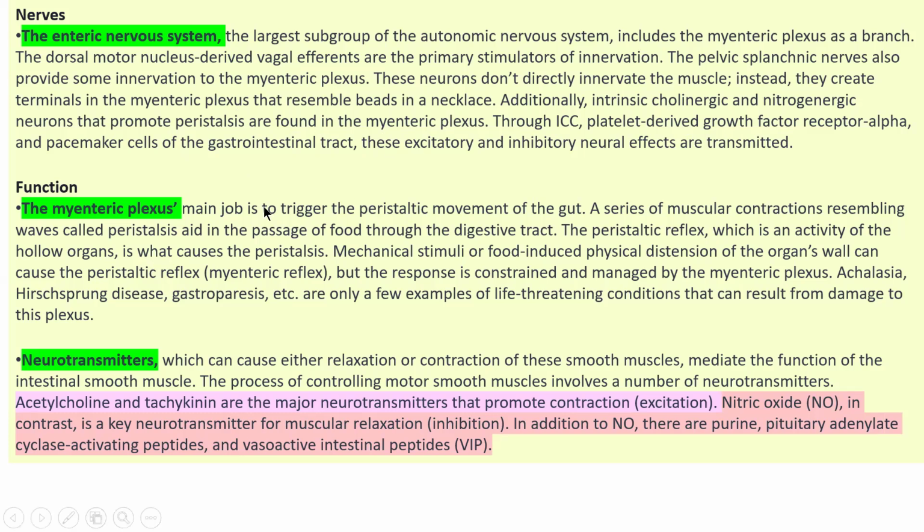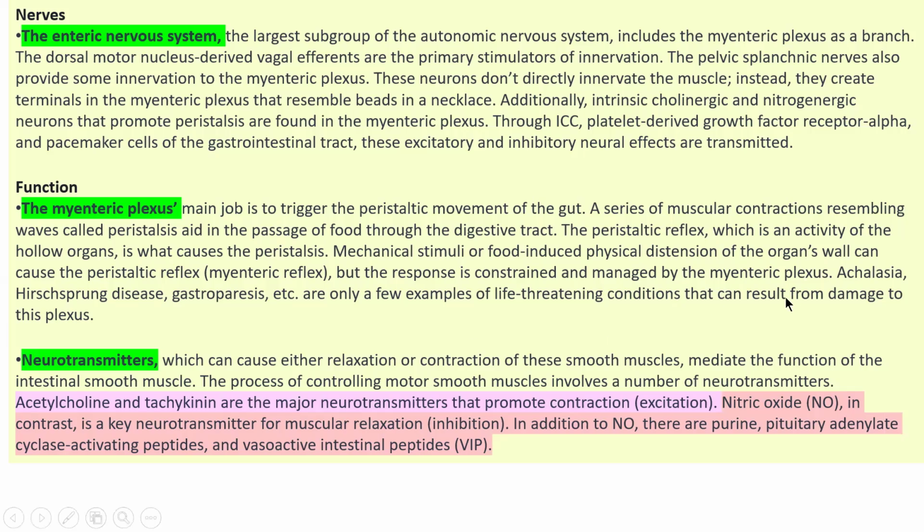Now, next about its function. The mesenteric plexus's main job is to trigger the peristaltic movement of the gut, a series of muscular contractions that help in the passage of food through the digestive tract. Mechanical stimuli or food-induced physical distension of the organ's wall can cause the peristaltic reflex, which is also called the myenteric reflex. This response is managed and constrained by the mesenteric plexus.